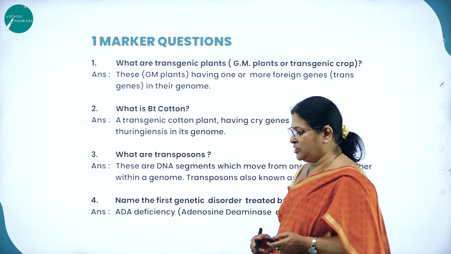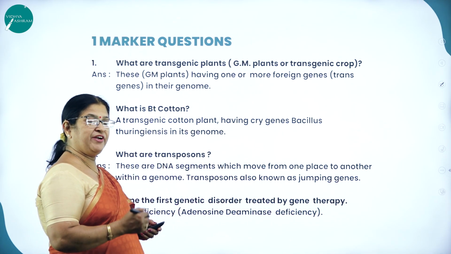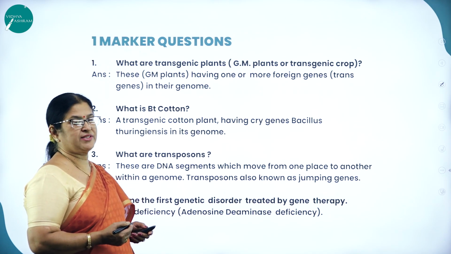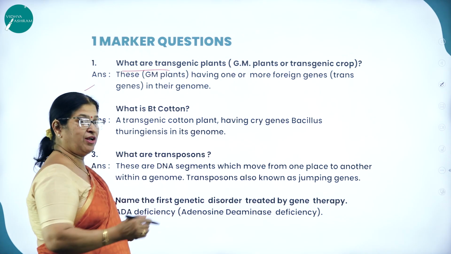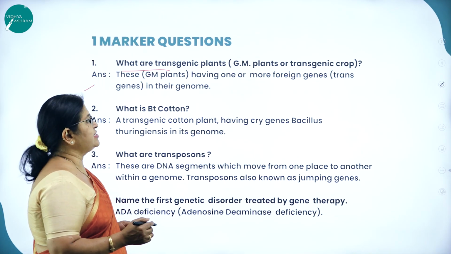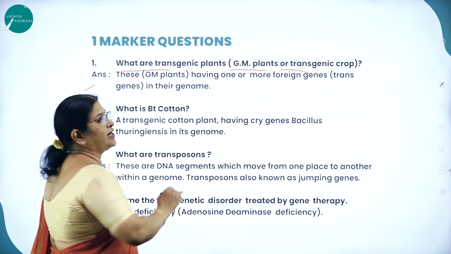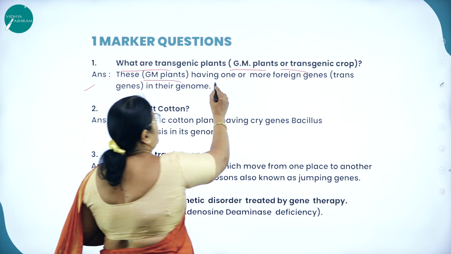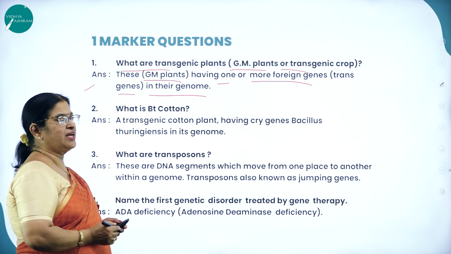Next, moving on to the 1 marker question. So what will be the type of questions asked? As I said, the weightage of marks for this particular chapter is 5 marks. Sometimes even split questions, for example 2 plus 2 plus 1, might be given. So what might be the 1 marker question if it is given for split questions? What are transgenic plants? As we know, transgenic plants can also be called genetically modified plants or transgenic crops. These GM plants, having one or more foreign genes, transgenes, in their genome, are called transgenic plants.